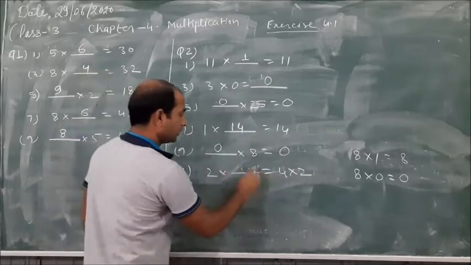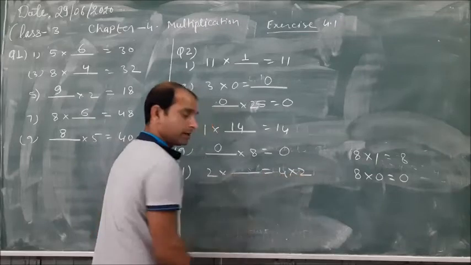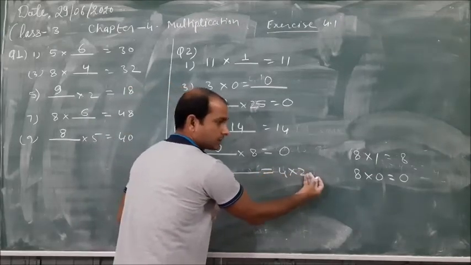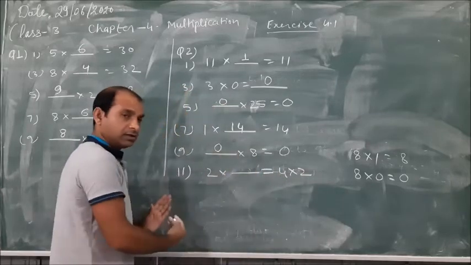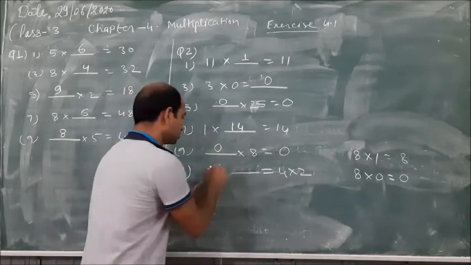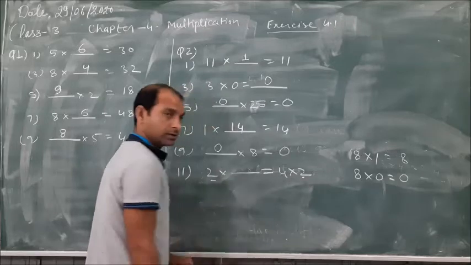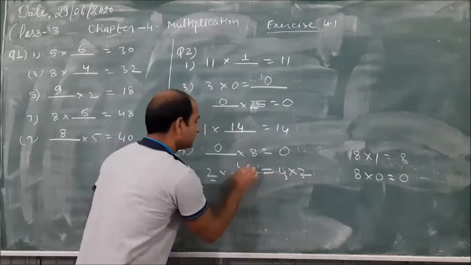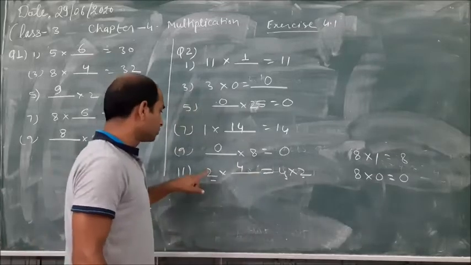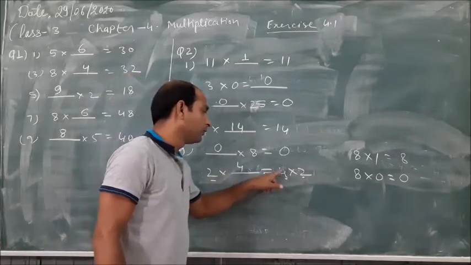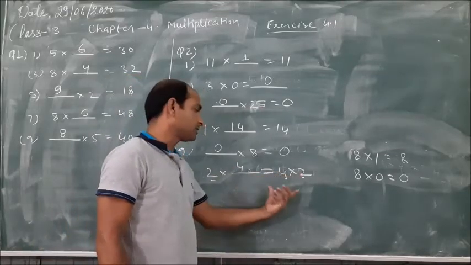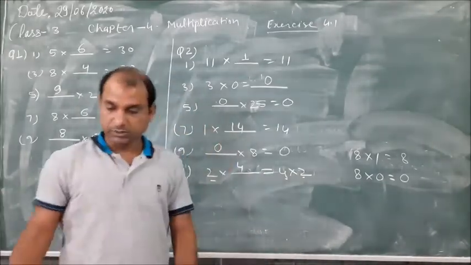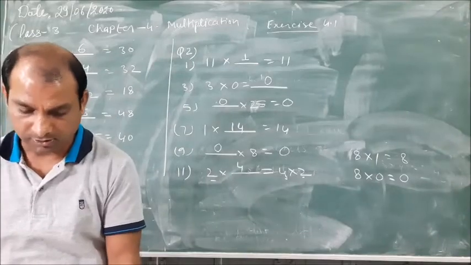And here 4 times 2 is 8. After the equal sign, this side is the right hand side and this side is the left hand side. Here 2 here and 2 here, and 4 is not here. So we write here 4. And 2 times 4 is 8. The left hand side and right hand side are equal. So we write here 4. Now this exercise is also completed.